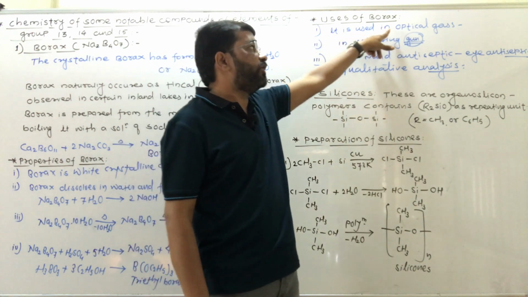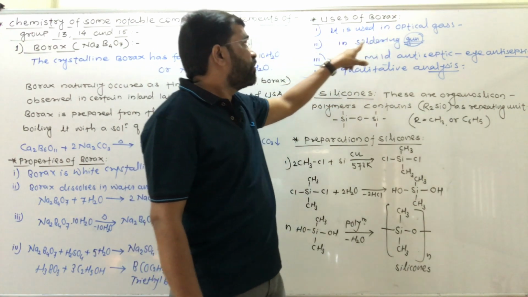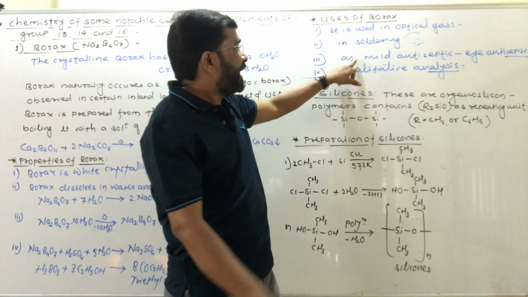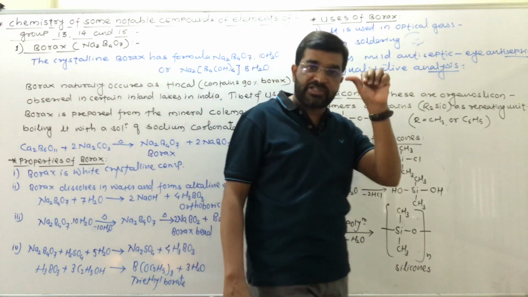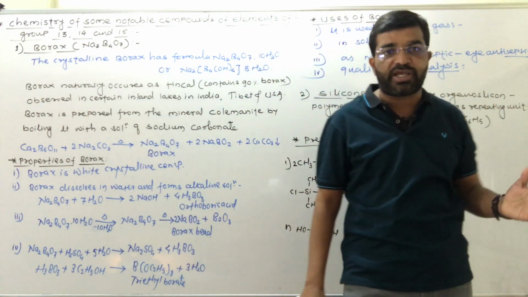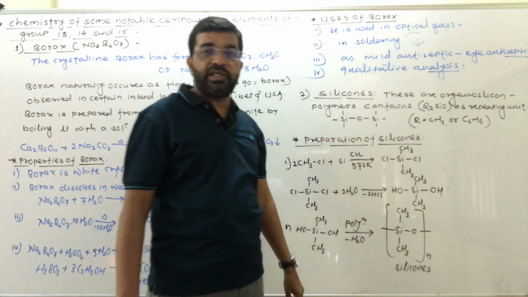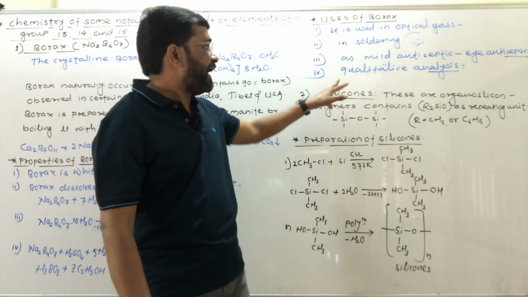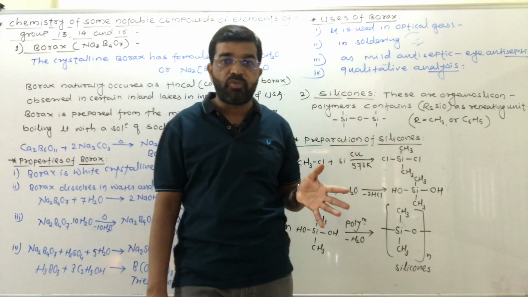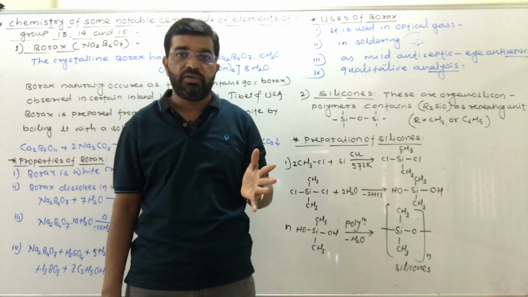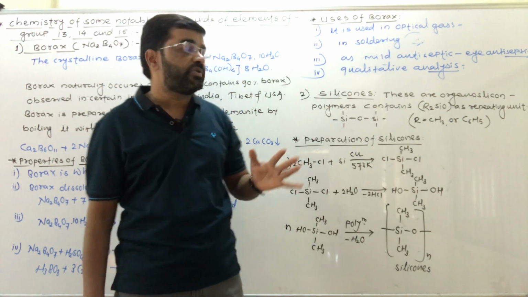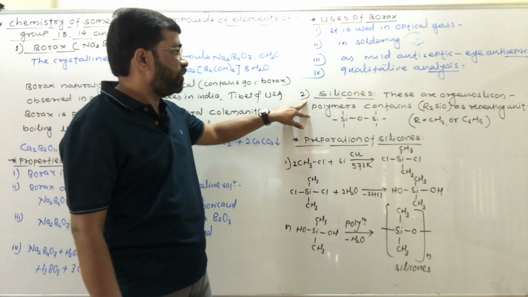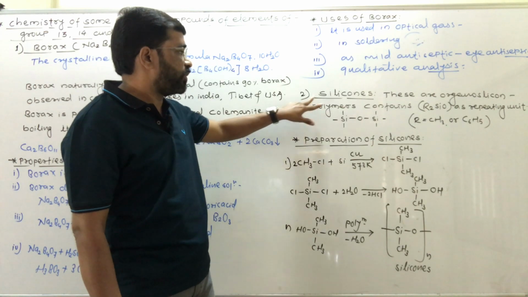Borax is used in the manufacture of optical glass. Borax is used in soldering and welding also. As a mild antiseptic, it is used in eye antiseptics and eye lotions. It is used in qualitative analysis for detection of transition elements, in the borax bead test, and also as a brightener and in washing. So that is nothing but the uses of borax. Now see the next important compound, an important compound of silicon.